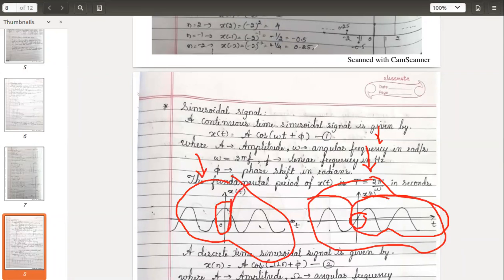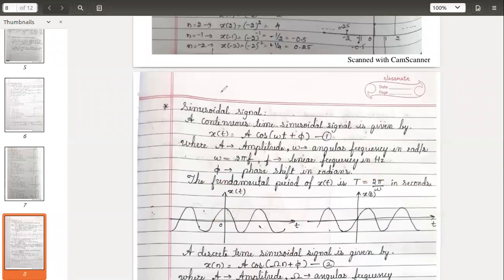Check here. Let me just be clear. For cos, see this right hand side and check this left hand side. Both are the mirror images exactly. If you try to draw this on a paper and fold that paper exactly at the vertical line, they both coincide. So the cos signal is symmetric. But however, the sine signal is antisymmetric.